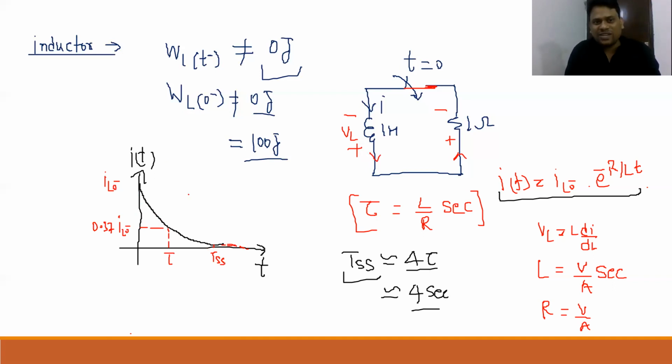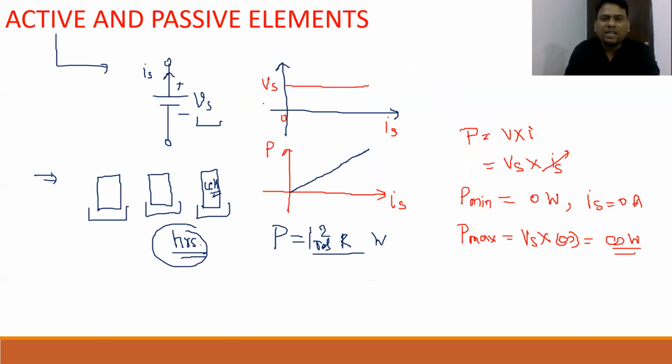And now see the basic difference between the current when an inductor works as a source and when a battery works as a source. When a battery works as a source, the current is controlled by the load and can be any value, so that element can deliver any amount of power, even constant power. For a particular period, if you fix your load, or provide a fixed load across this battery, then obviously the current will be constant.